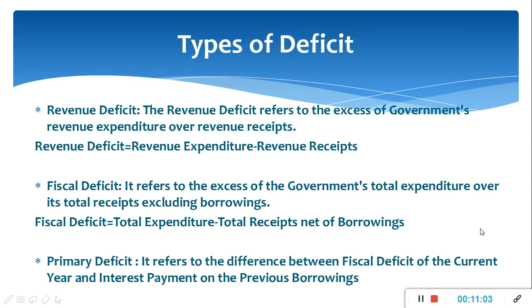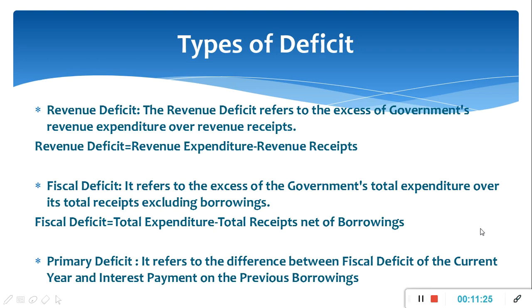At last, we will recall all the types of deficit. First is revenue deficit. Revenue deficit refers to the excess of government's revenue expenditure over revenue receipt, and the formula of revenue deficit is equal to revenue expenditure minus revenue receipts.